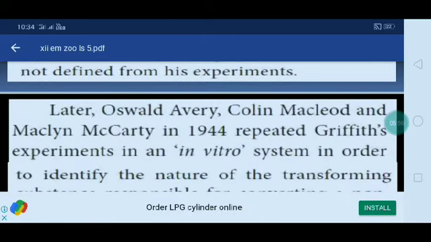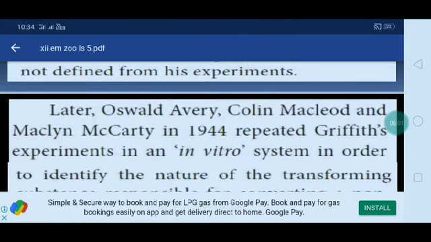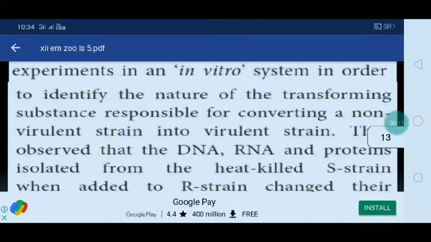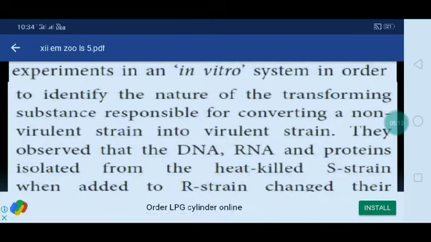Later, Oswald Avery, Colin MacLeod, and Maclyn McCarty in 1944 repeated Griffith's experiment in an in vitro system in order to identify the nature of the transforming substance responsible for converting a non-virulent strain into a virulent strain.